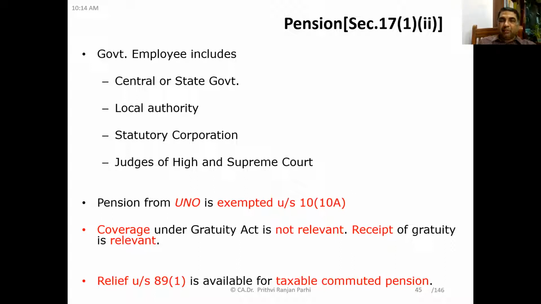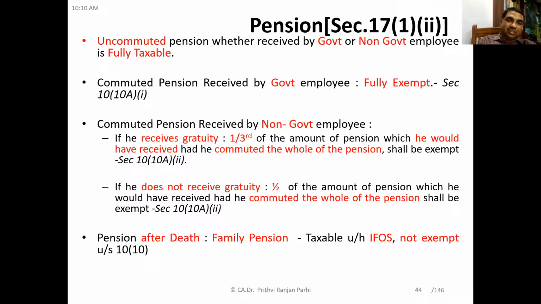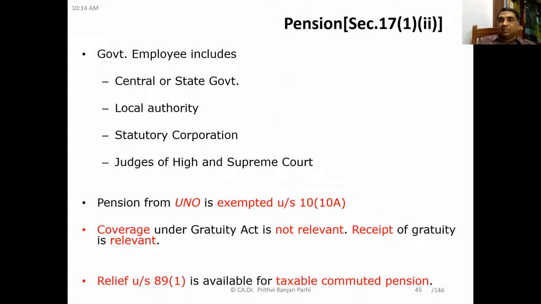And as I had explained to you some time before, coverage of the Gratuity Act is not relevant. Whether the employee is covered under the Gratuity Act is not important. Receipt of gratuity is relevant. Therefore, the provision says that if he receives gratuity, then 1/3 is exempt. If he doesn't receive gratuity, then half is exempt. Employees covered under the Gratuity Act is a different story. But we have to compute this exempted amount on the basis of whether the employee has received gratuity or has not received gratuity.